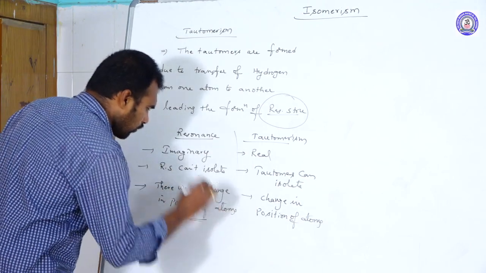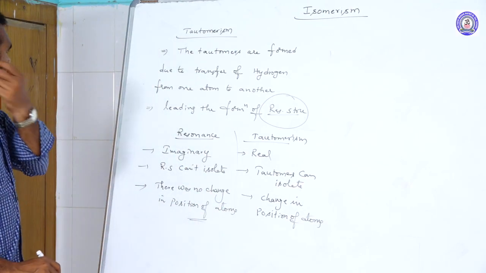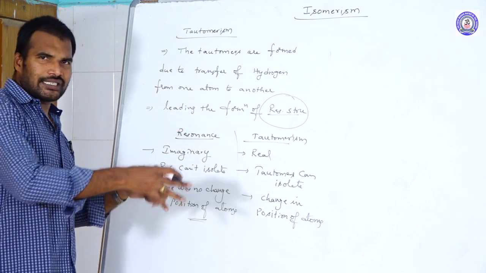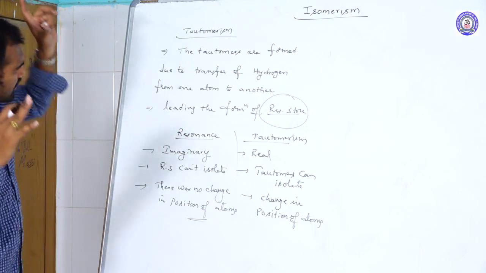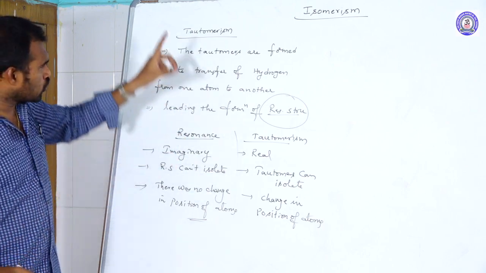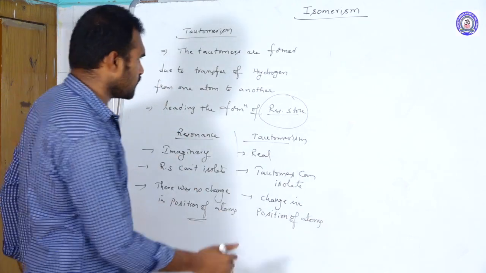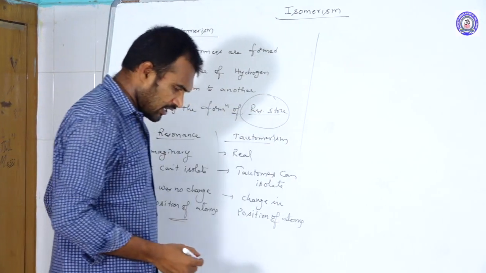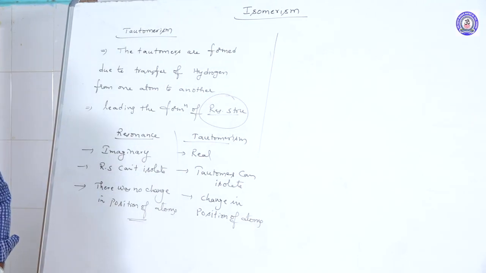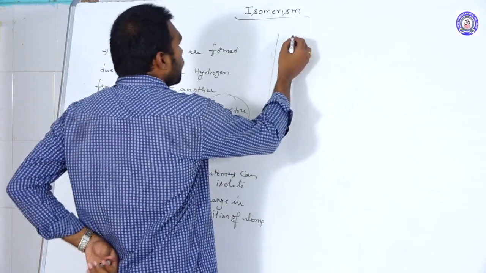Okay, now in tautomers, proton is transferring from one atom to another atom. What is the condition required to show tautomerism? Two conditions are required. So let us discuss the conditions required. The first condition is condition number 1.